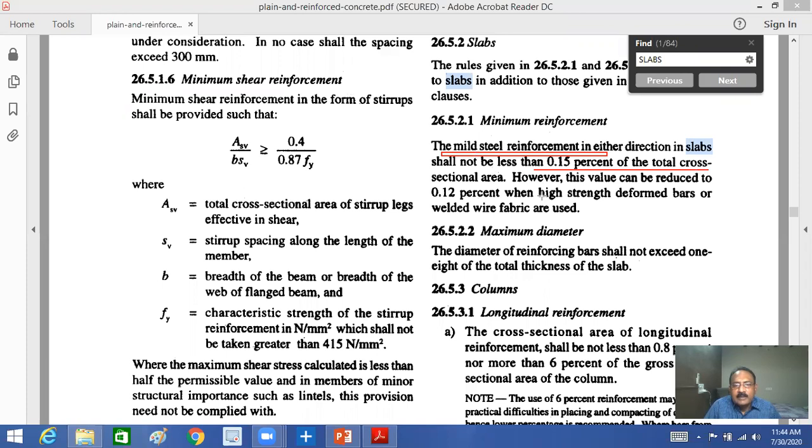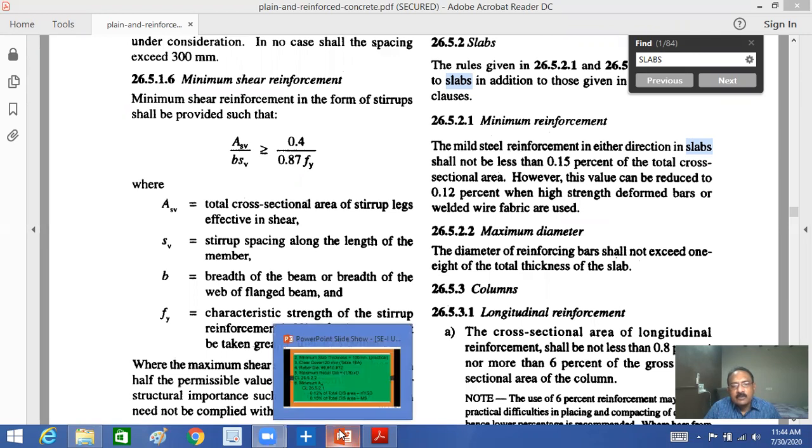However, for high yield steel, high strength deformed bars, this is 0.12%. You get two-bit questions: what is the minimum percentage of reinforcement you are going to use in the slab? 0.12% for HYSD bars, and the second one is 0.15% for mild steel bars.